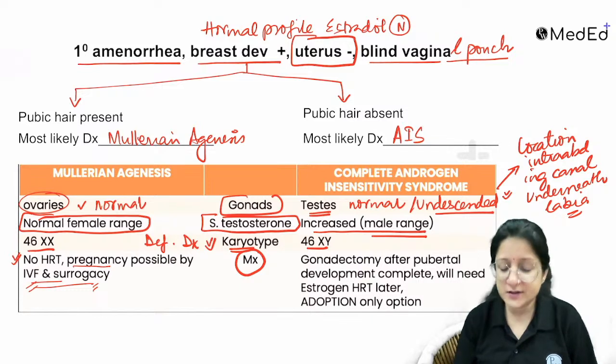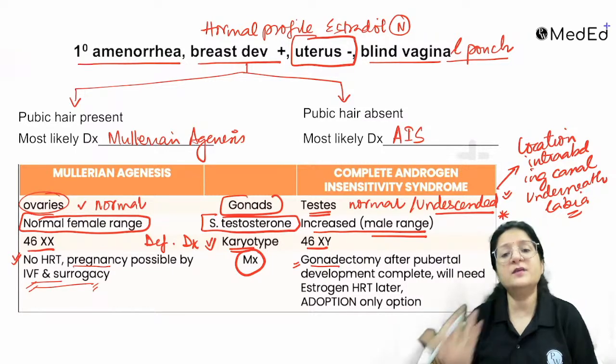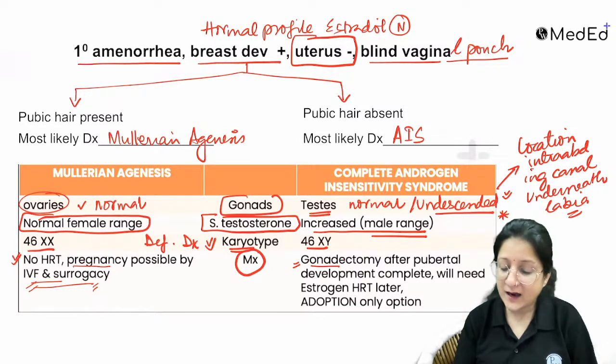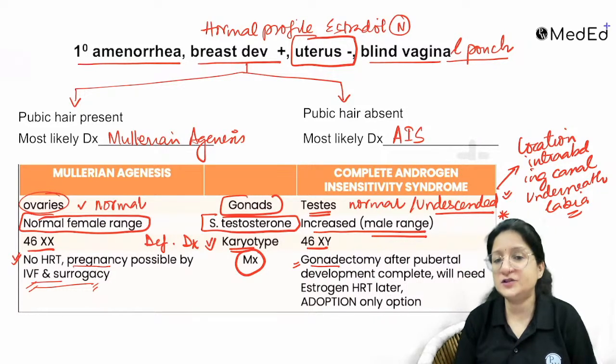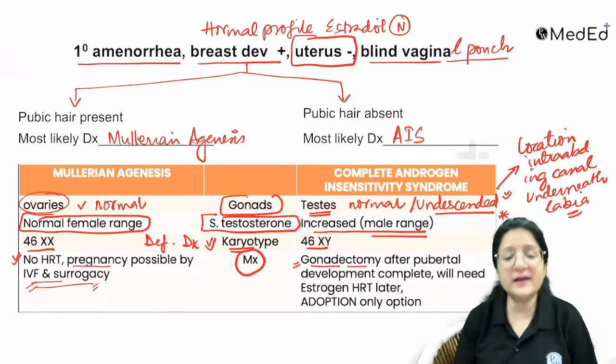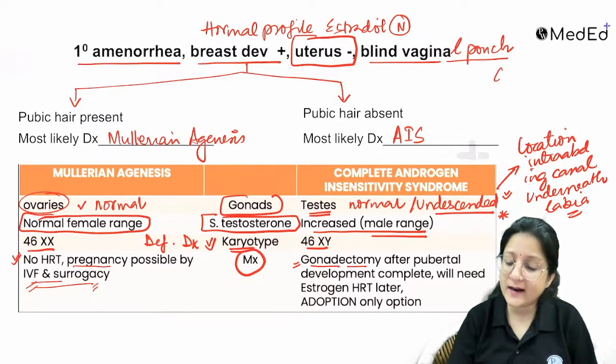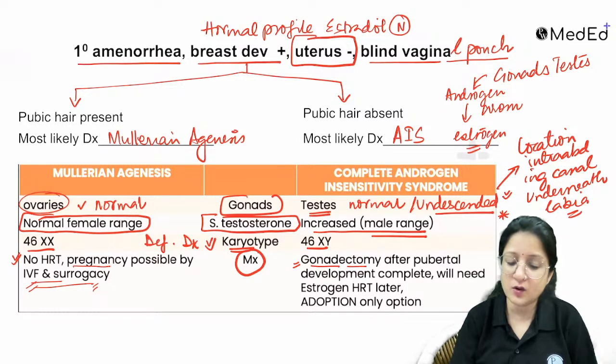If you look at complete androgen insensitivity syndrome, again, these are undescended testes. Okay? So they will need gonadectomy. Gonadectomy is done, but after pubertal development is complete. Okay, after pubertal development is complete or after the age of 18 years, because these gonads in androgen insensitivity, these testes, are actually producing androgen and testosterone, which is getting aromatized to estrogen, right? And that is what is causing the breast development.